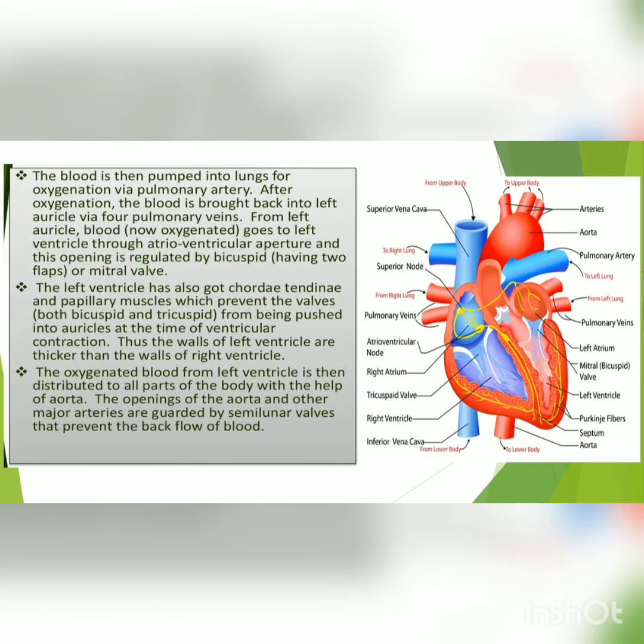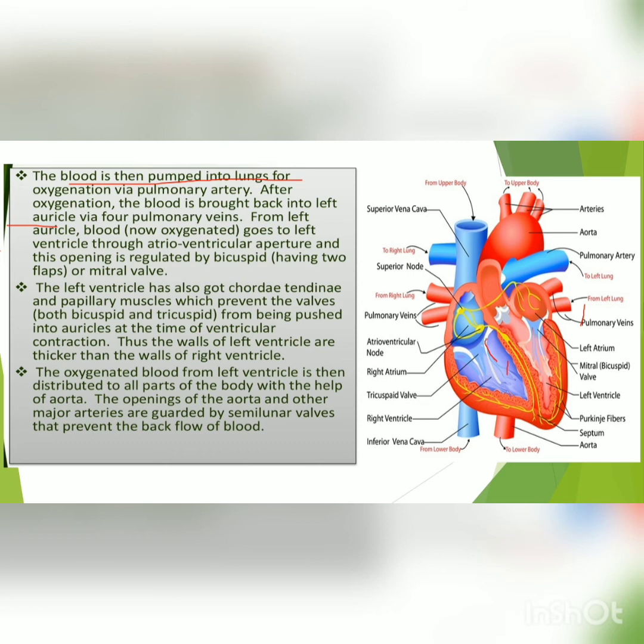Now we will see here that the blood is then pumped into the lungs. After reaching the right ventricle, it goes to the lungs. So the blood is carried to the lungs with the help of arteries which are known as the pulmonary artery.